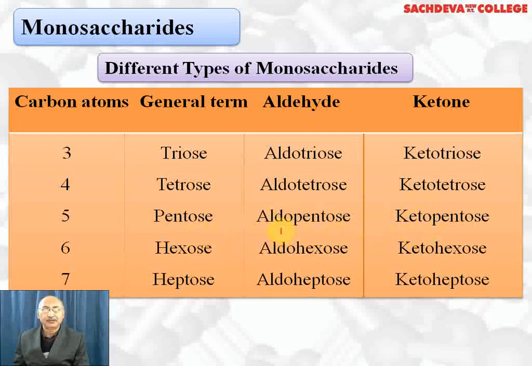Tetrose: aldotetrose if they contain an aldehyde group, ketotetrose if they contain a keto group. Pentose: aldopentose and ketopentose, ribose is aldopentose. Hexose: aldohexose is glucose, ketohexose is fructose. Heptose: if the aldehyde group is there, we call them aldoheptose, and if the keto group is present, we call them ketoheptose. That's the way of classification, which depends upon the number of carbon atoms and the functional group present in them.